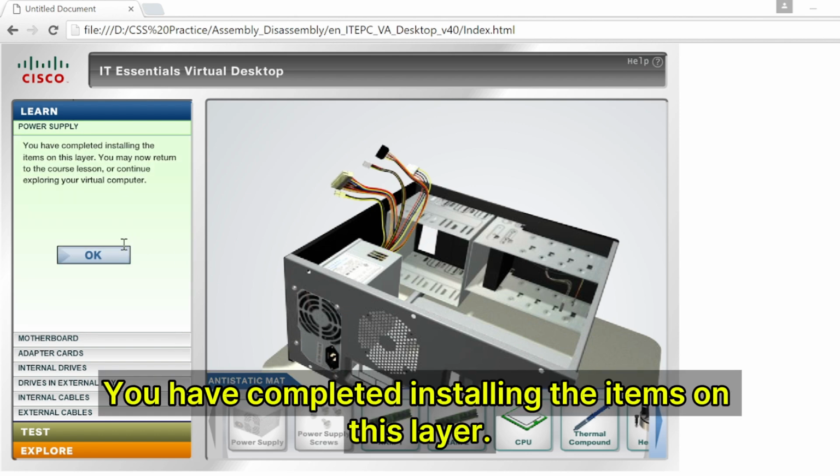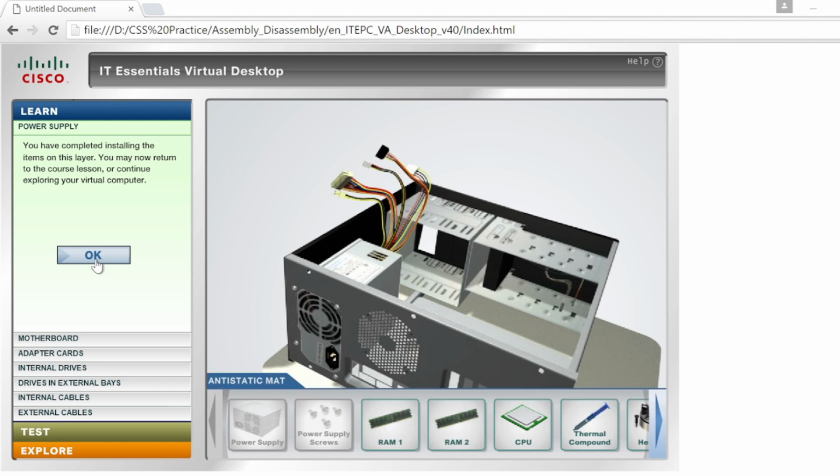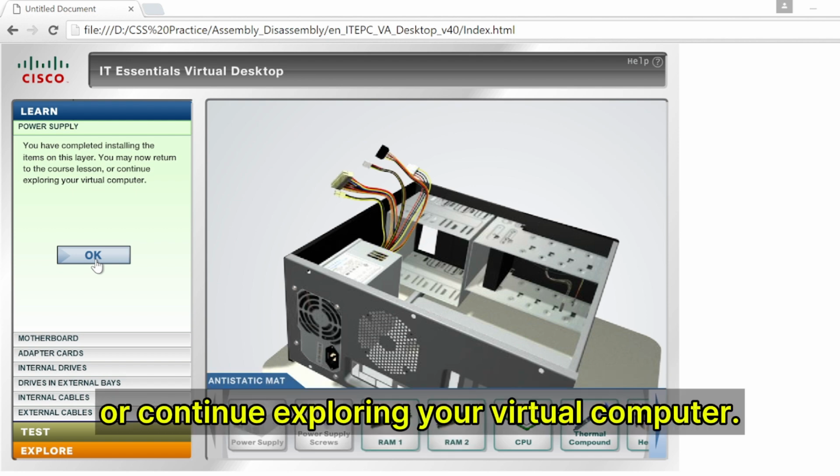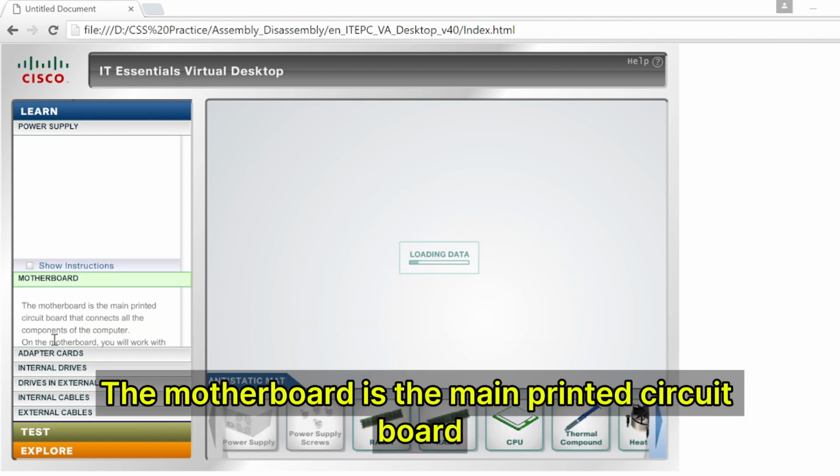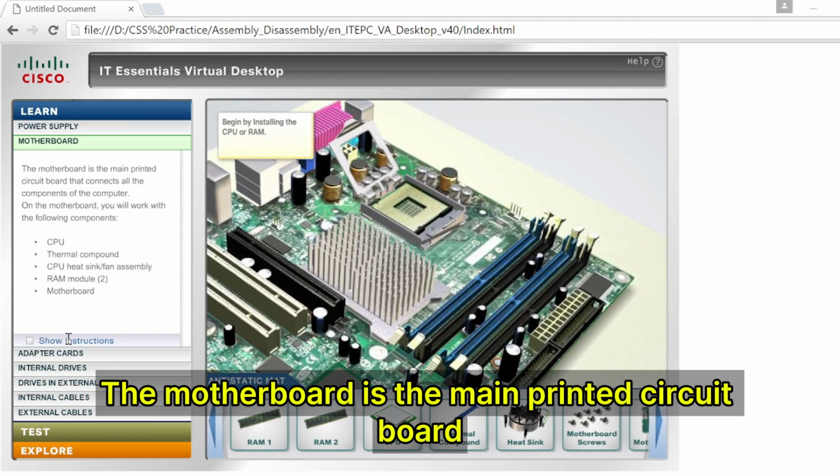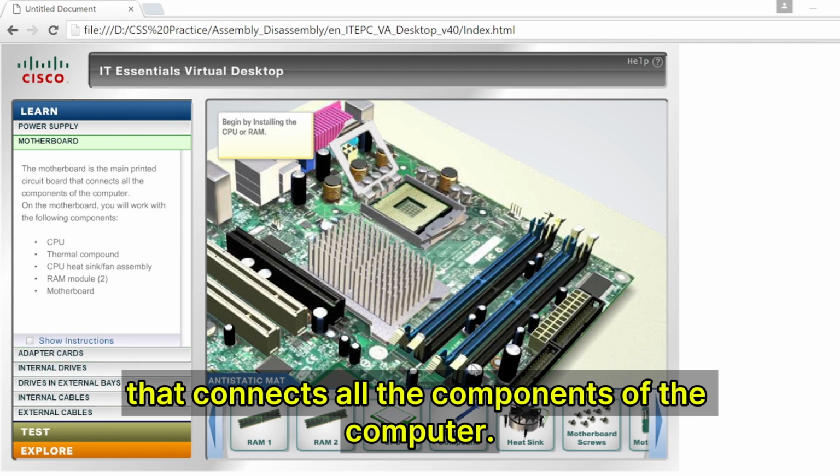You have completed installing the items on this layer. You may now return to the course lesson or continue exploring your virtual computer. The motherboard is the main printed circuit board that connects all the components of the computer.